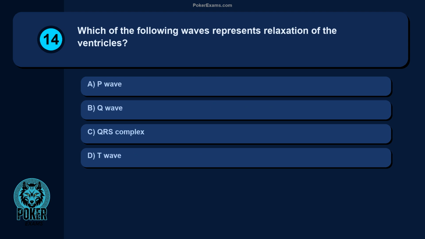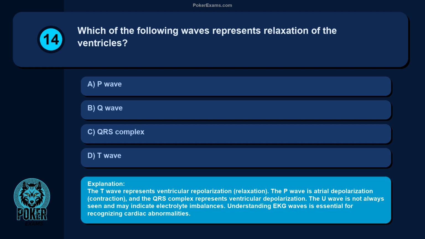Question 14. Which of the following waves represents relaxation of the ventricles? P wave, Q wave, QRS complex, T wave. The T wave represents ventricular repolarization, relaxation. The P wave is atrial depolarization, contraction, and the QRS complex represents ventricular depolarization. The U wave is not always seen and may indicate electrolyte imbalances. Understanding EKG waves is essential for recognizing cardiac abnormalities.